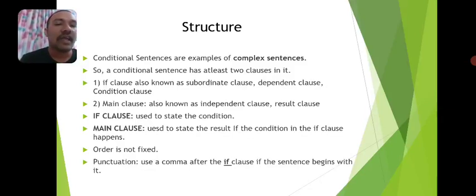So an if clause is also known as a subordinate clause because an if clause is always subordinate to some other part of the sentence. So it acts in only a supportive role. And an if clause is also known as a dependent clause. Why is it considered a dependent clause? Because if clauses never give us the complete meaning or the complete idea in a sentence. So an if clause is always dependent on the independent clause to convey the full meaning.